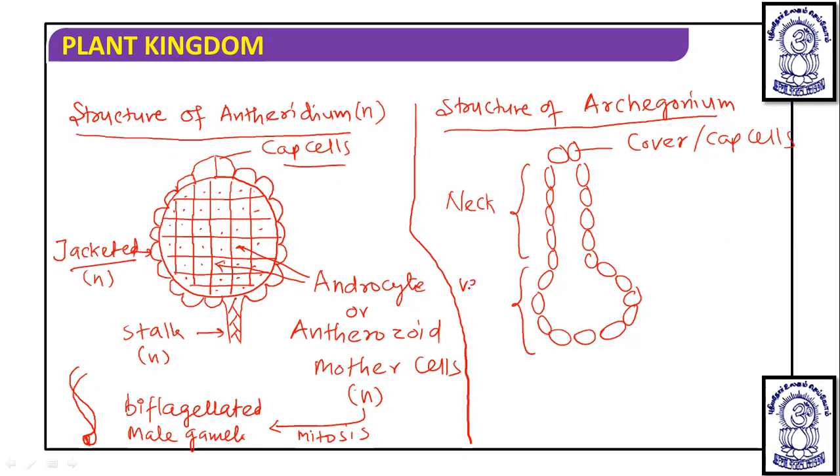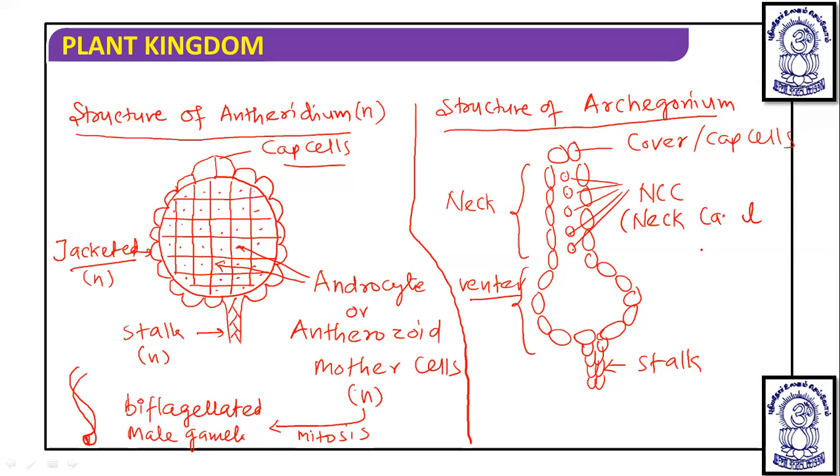This part is known as the venter, and here you will find the stalk. In the neck you will find some cells like this, which are known as NCC, that is neck canal cell.